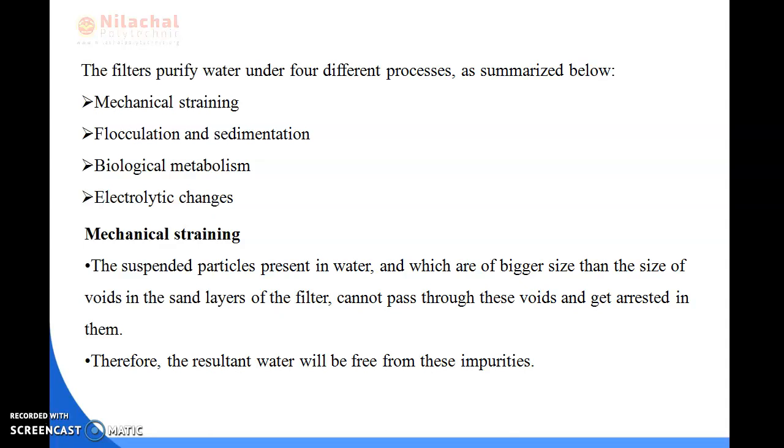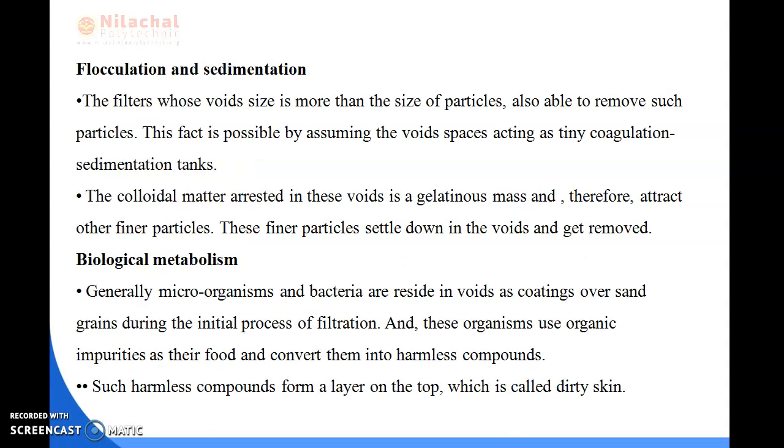So in mechanical straining, suspended particles bigger than the voids in the sand layer cannot pass through and get clogged, and therefore the resultant water will be free from the impurities.